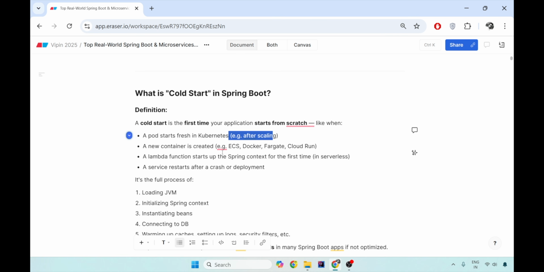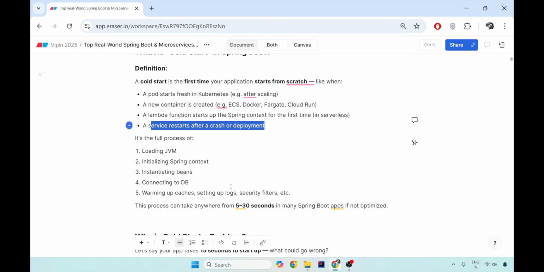Also, when a new container is created, it takes time to spin up the service in it so that it is able to run your application or the lambdas. The Lambda function starting up in the Spring context for the first time, that is in serverless architecture in AWS or in Cloud Run. A service restarts after a crash or a redeployment. Then also the time taken by that service to be up and running and able to serve your request is noted as the cold start.